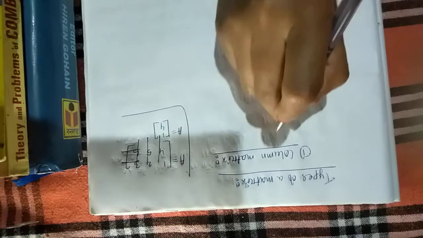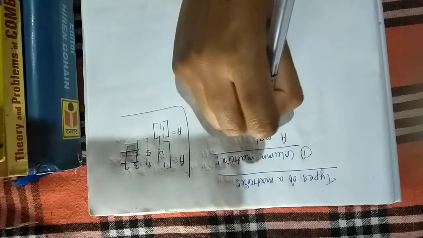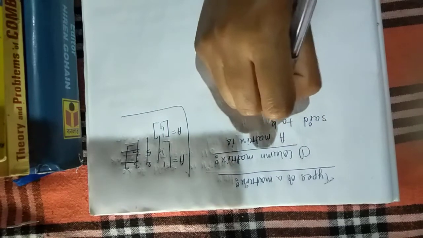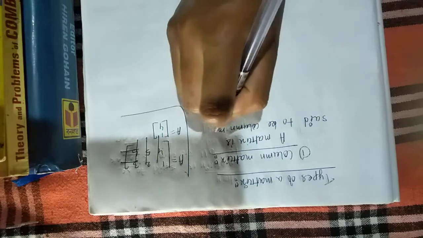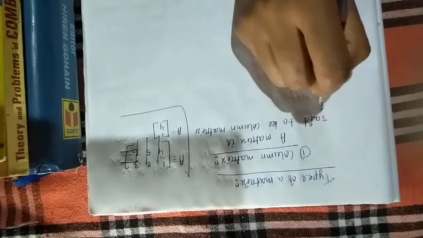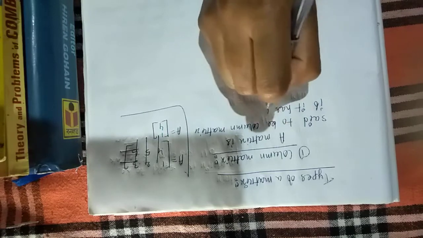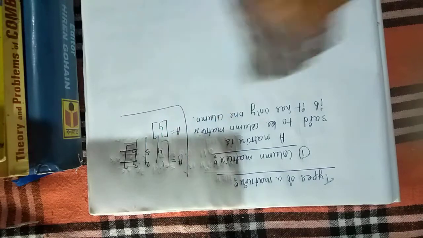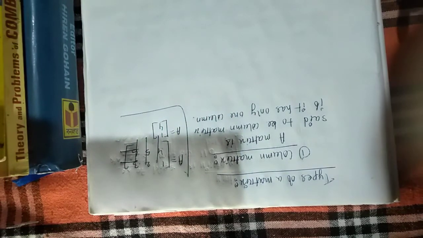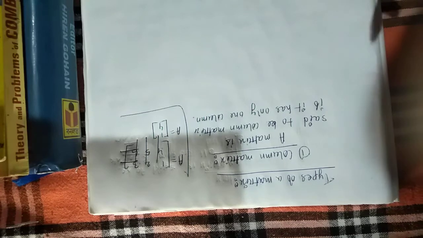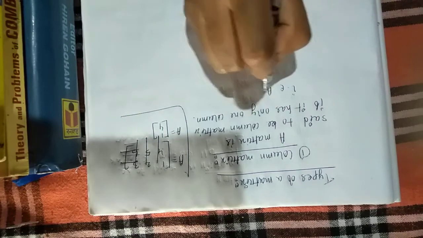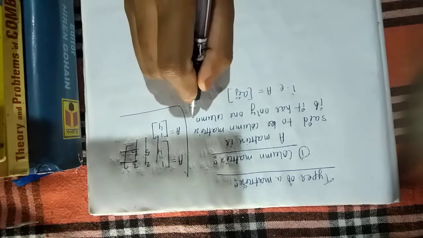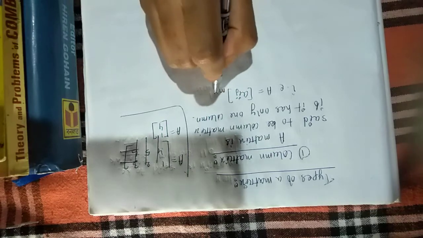So write down the definition of column matrix. A matrix is said to be column matrix if it has only one column. That is, column matrix having only one column but many rows. That is a matrix A equal to Aij of order what? Only one column and many rows. That is order m by 1.